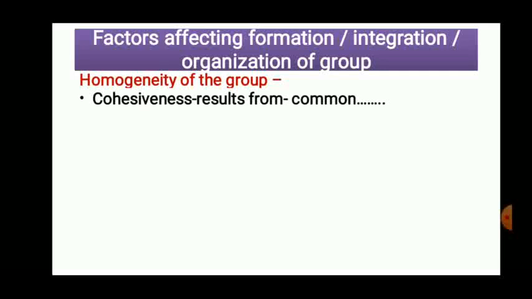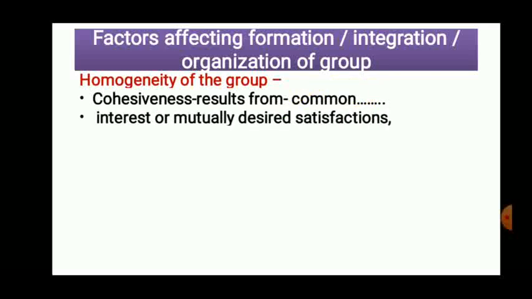Now next small point that we have to discuss, that is the factors affecting formation of groups. Integration of groups or organization of groups, the factors which are related to the particular groups. So first one is the homogeneity of the groups. Homogeneity means similarity which is present among the members. So cohesiveness or unity in a group results from the commonness, similarities. If similarity is more, homogeneity is more. Okay, more similarity of which thing is required, commonness of which thing is required. The commonness should be there regarding interest and mutually desired satisfaction. That means interest of each member should be same one.